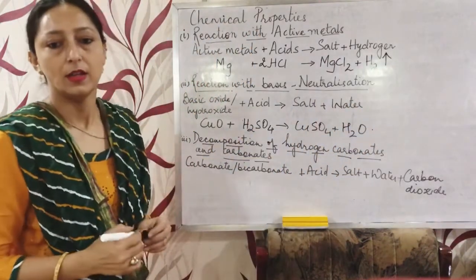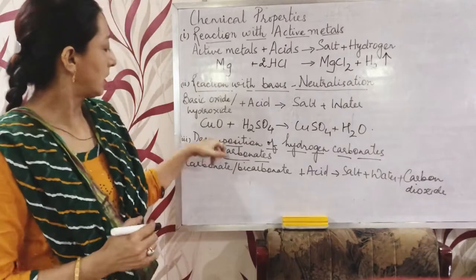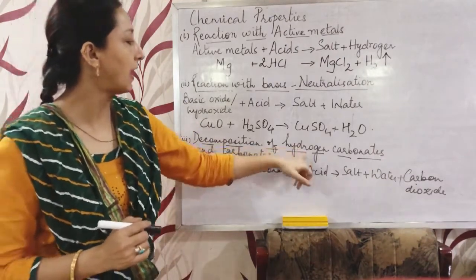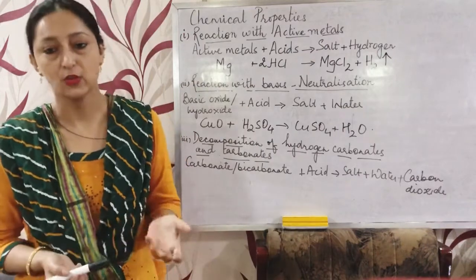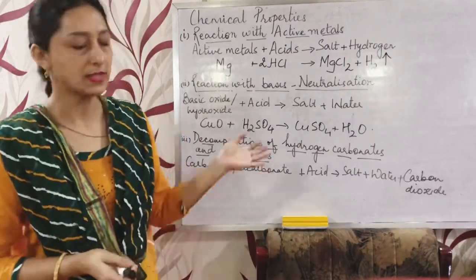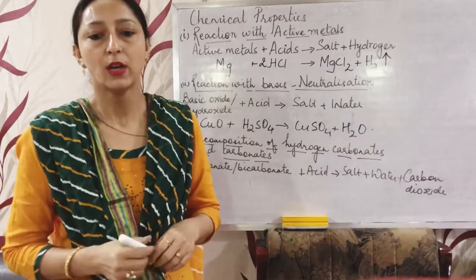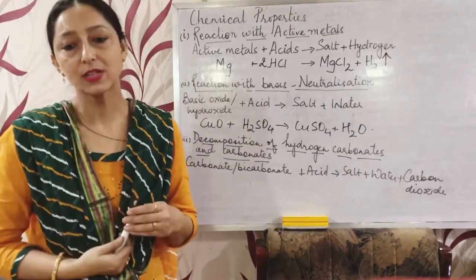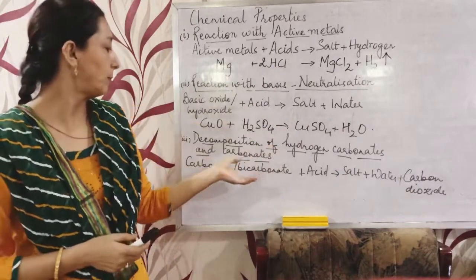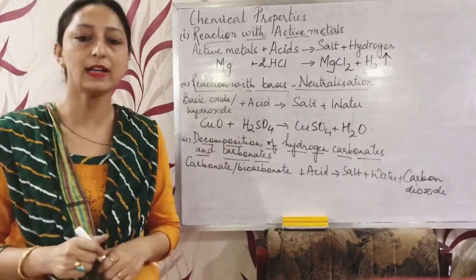Now the third one is decomposition of hydrogen carbonates and carbonates. That means this is the action of dilute acids on salts. Acids liberate carbon dioxide when they react with metal carbonates and bicarbonates.